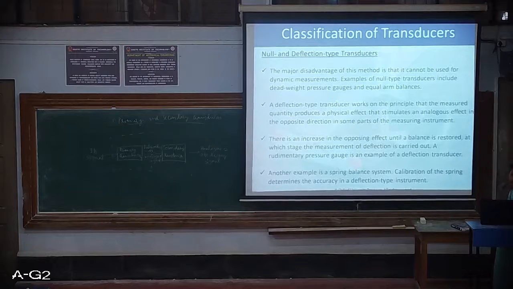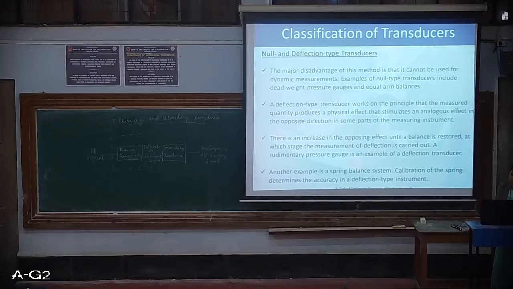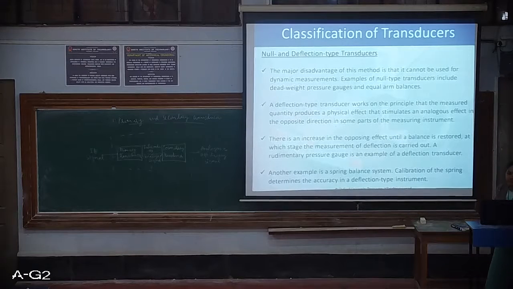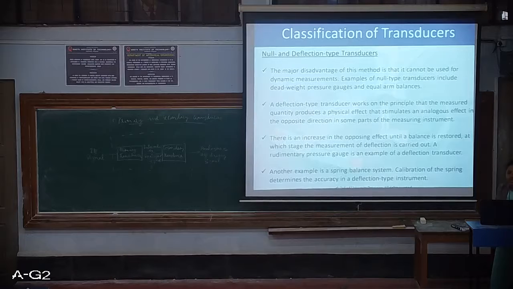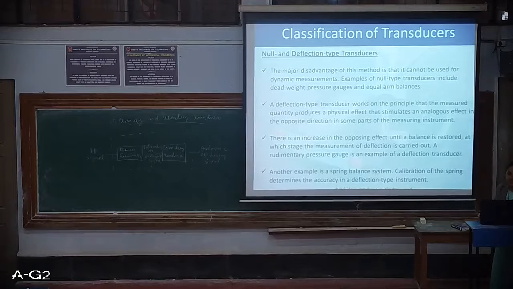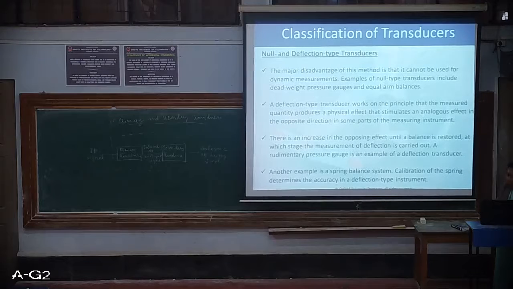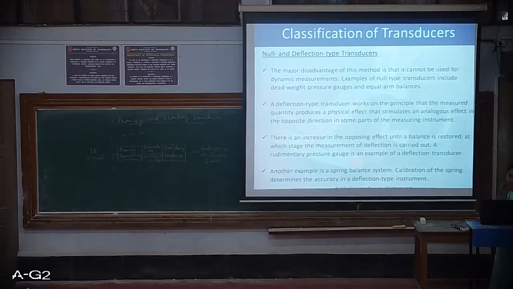The measured quantity always produces an effect, but this effect stimulates an analogous effect in the opposite direction in some part of the measuring instrument, hence producing the deflection. And there is an increase in the opposing effect until a balance is restored.